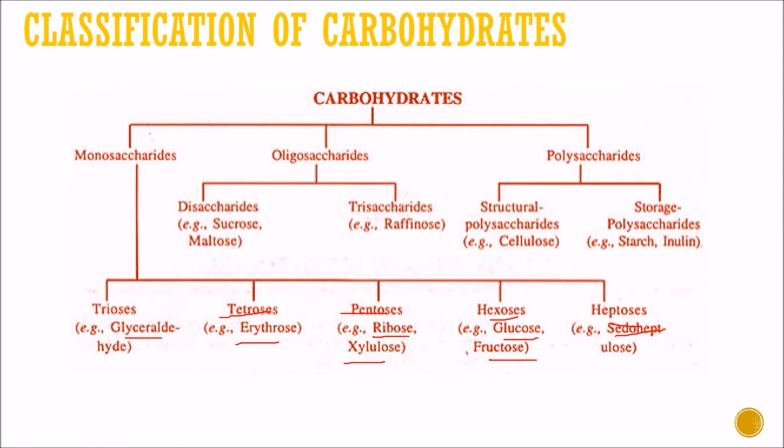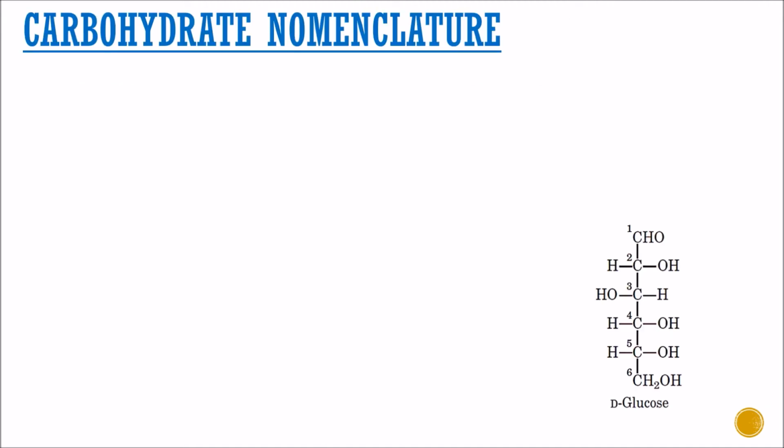Here oligosaccharides are further divided into disaccharides and trisaccharides. Examples of disaccharides are sucrose and maltose, while an example for trisaccharide is raffinose. Polysaccharide is further divided into structural polysaccharide, for example cellulose, and storage polysaccharide, for example starch and inulin. Now let us see the classification in detail.